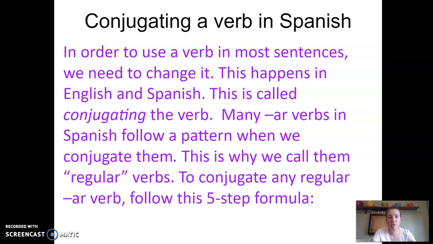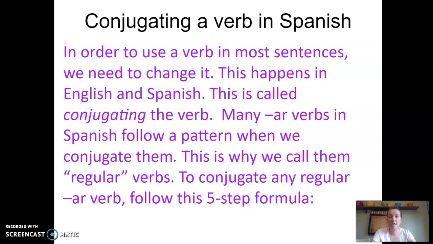All right, so when you change a verb to use it in a sentence, that's called conjugating. So conjugating is important because the list that you have with those AR verbs, those are all what's called infinitives. And so you have to dance, to sing, to eat. When you use those to talk about people, you change that a little bit, right? You don't say I to dance, I to eat, we to sing, they to eat dinner. You say I eat dinner, you dance, they sing, she walks to school. And so the verb changes a little bit. That's called conjugating. So in Spanish, that happens too.